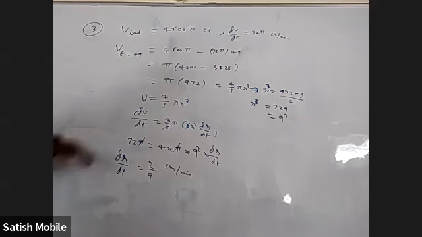So mainly finding the present volume and finding the present radius. That's what is important while reading the question.